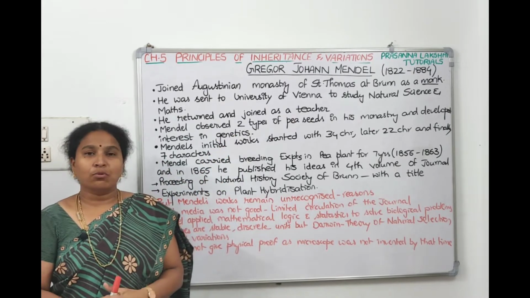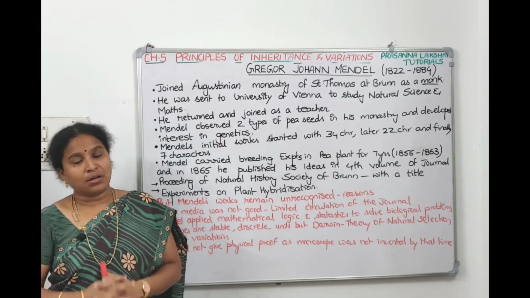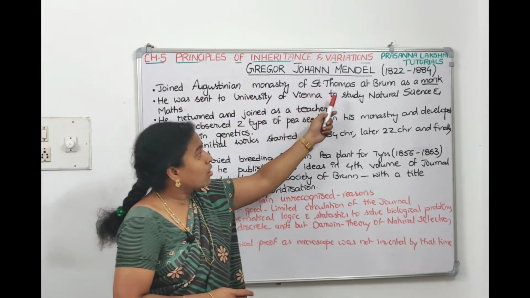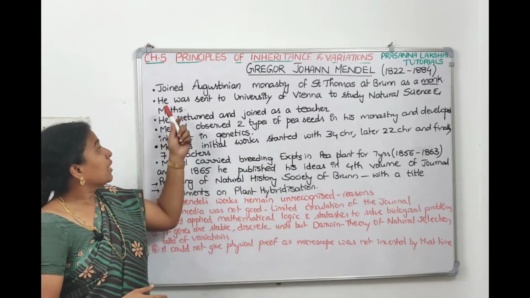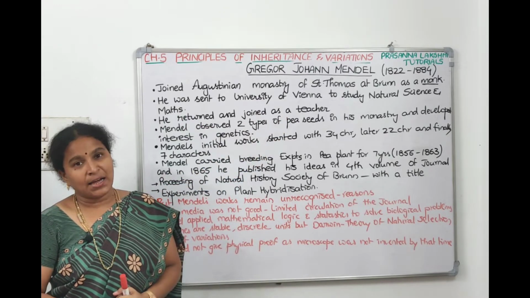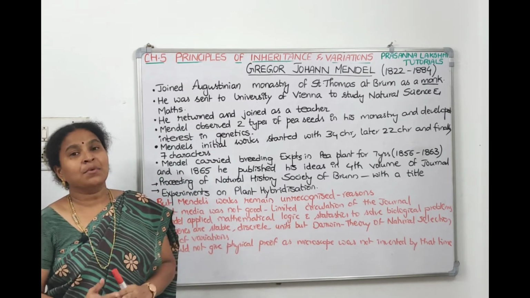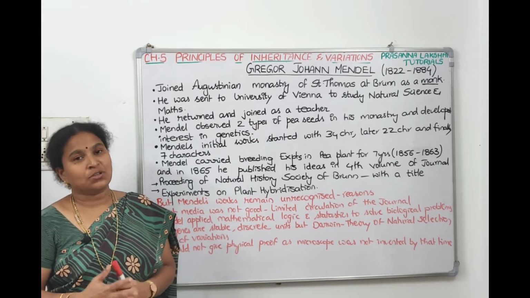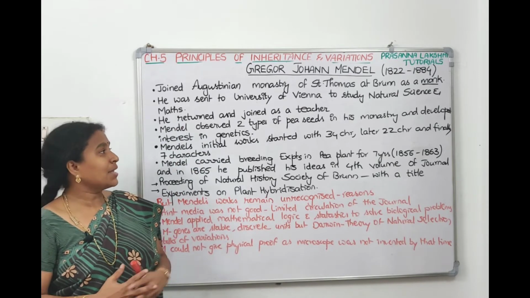Out of his poor academic background, he joined the Augustine monastery as a monk, as a priest. He joined the Augustine monastery at St. Thomas, which is in Brunn, now in Czechoslovakia. Later from that monastery, he was sent to the University of Vienna to study natural science and maths. After his graduation, he returned and joined as a sub teacher in the same church.